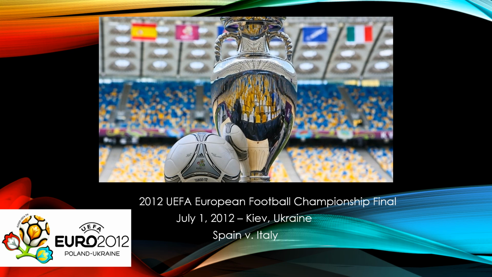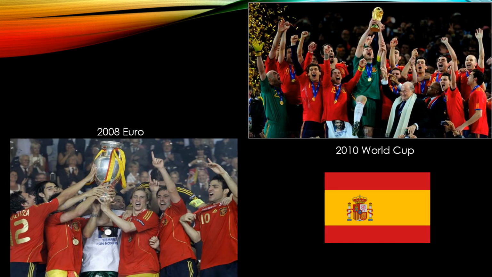The final of Euro 2012 was a clash between Europe's most successful team in history in Italy and Europe's current powerhouse in Spain. This final is also a rematch of their group stage game that ended in a 1-1 draw. Spain were the favorites in this tournament after they won the Euro in 2008 and the previous World Cup in 2010. Even with all their dominance, critics still claim that their style of play is boring.